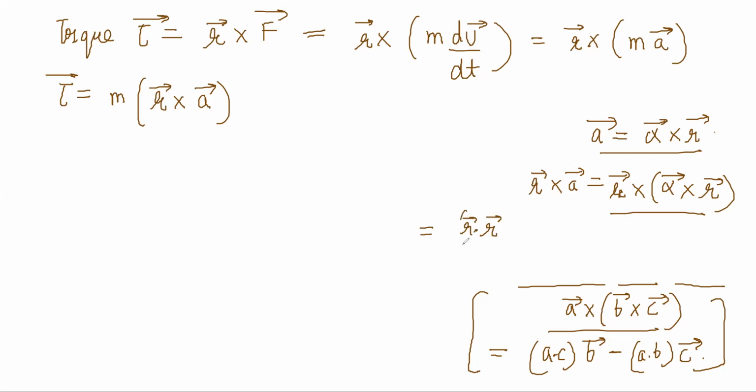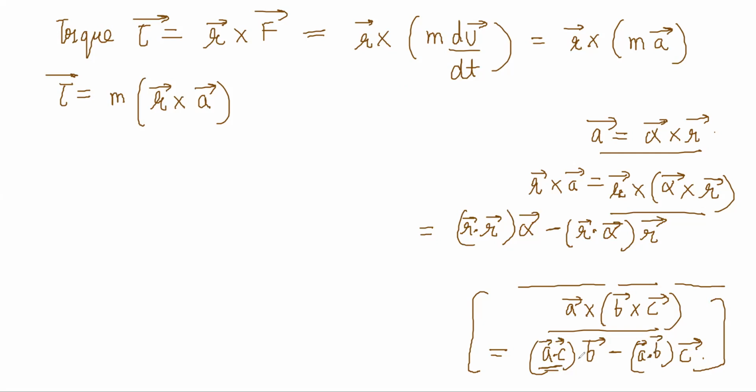So cross product. It is B into A dot C minus C into A dot B. A dot C is a scalar and A dot B is a scalar, right?